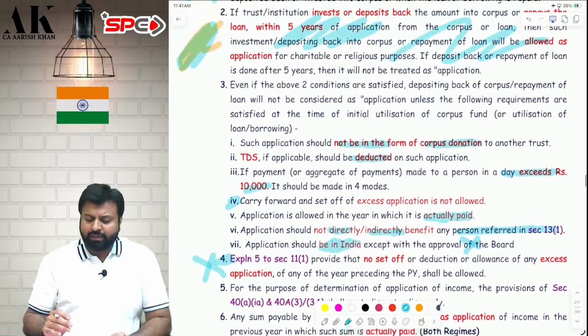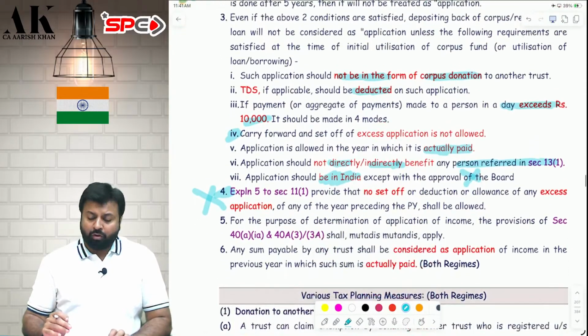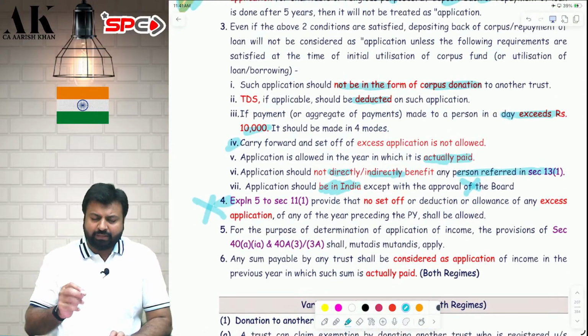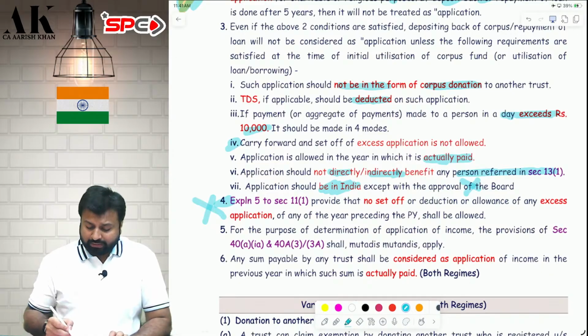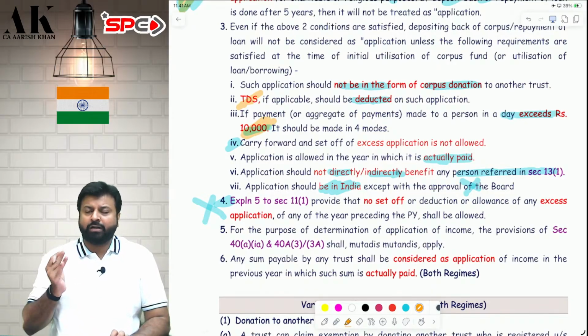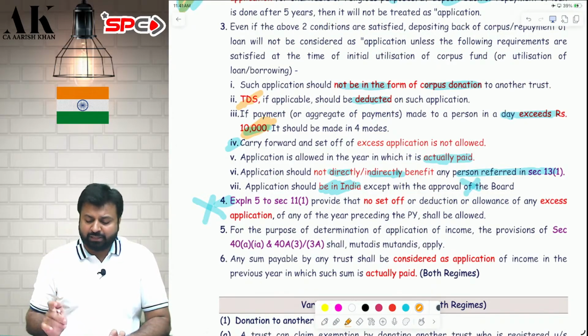So these are the few things that you have to keep in mind. Some of the things I'll be repeating, what I have already explained. TDS you have to deduct. 10,000 rupees: if you make a payment of more than 10,000 other than 4 modes, then expenditure will not be allowed. Excess application will not be allowed. That is repeated at 2 places.